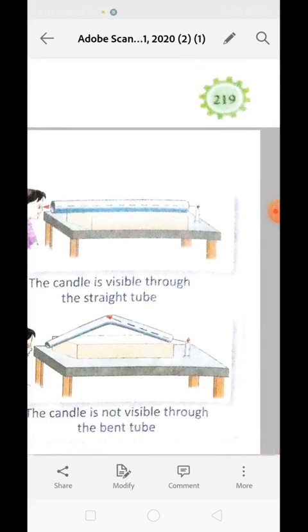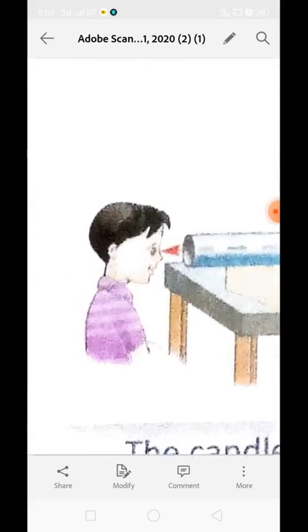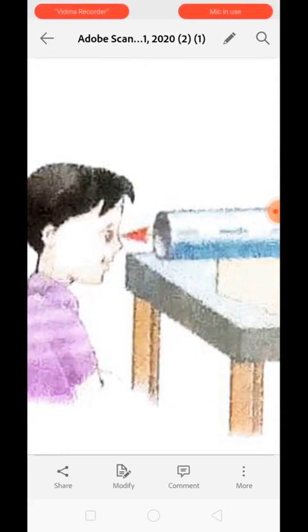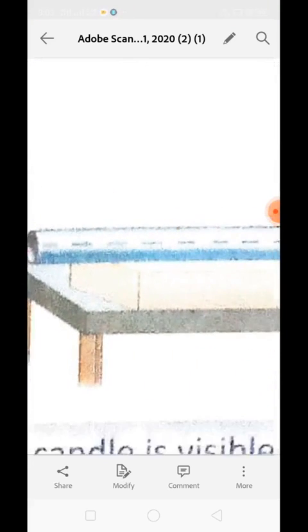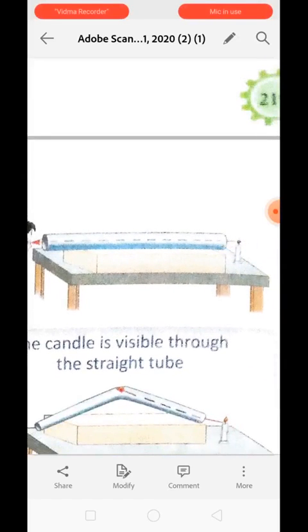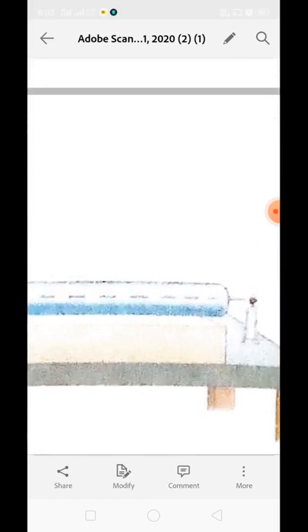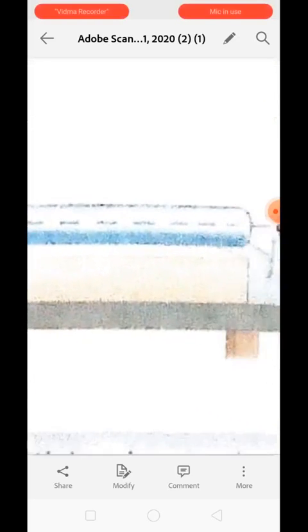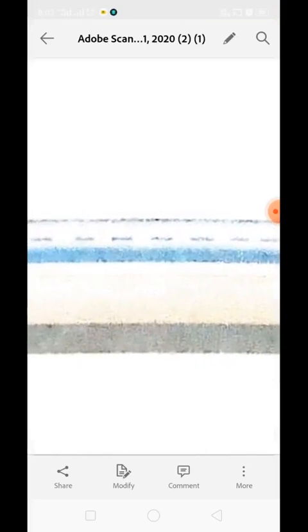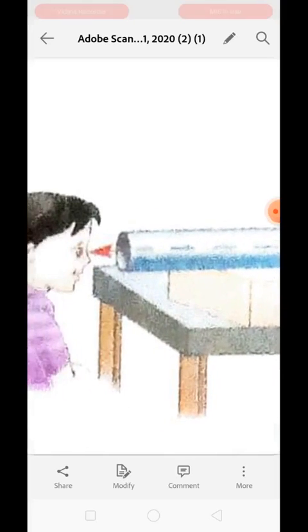And now you are allowed to see from the other end whether the candle is visible or not. You will see that the candle is very much visible to you, right? Because light always travels in a straight line. So the light rays from the lit candle are moving in a straight line and falling on the eyes directly. Clear? Now in the second case, what we have to do?